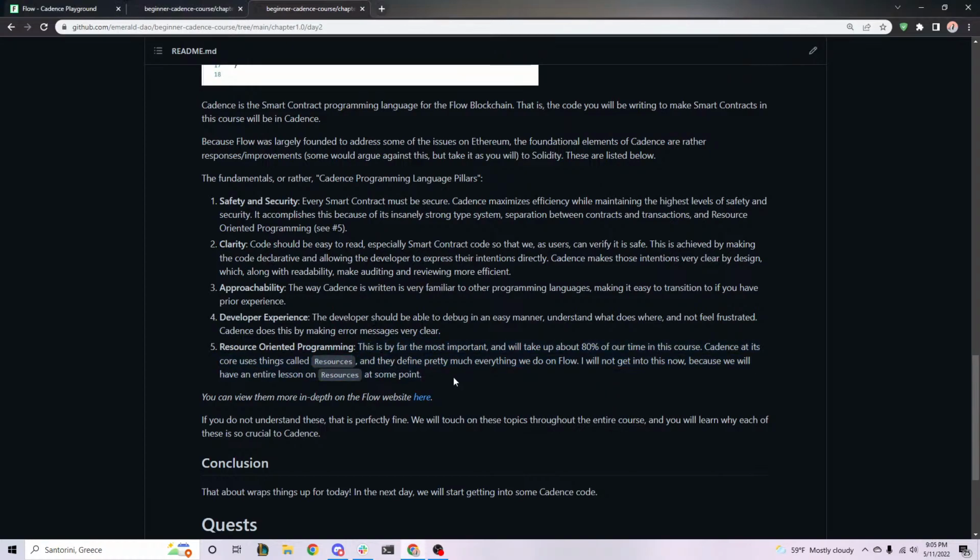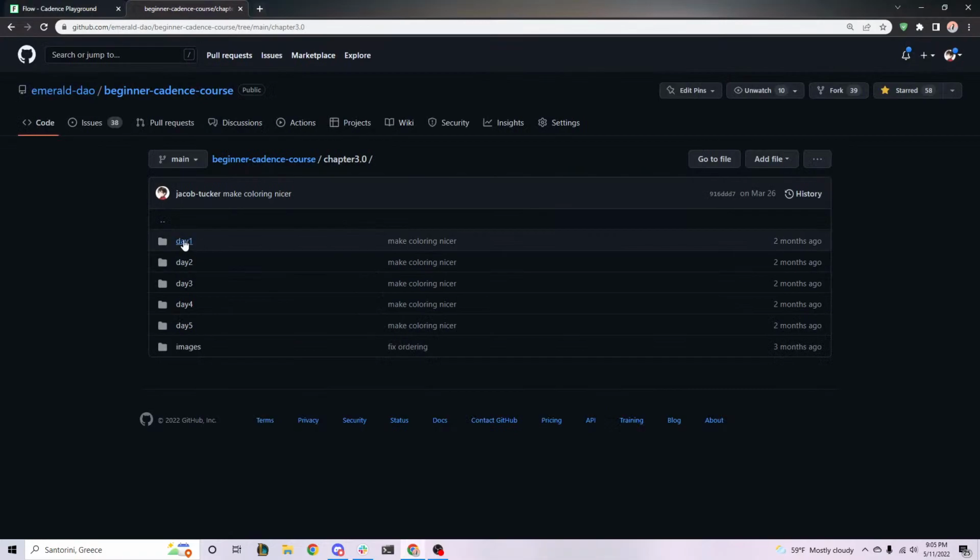And the reason for that is because resources are the core of Cadence. It's what makes Cadence, Cadence. When we think about other smart contract languages like Solidity on Ethereum, it's very different because Solidity doesn't deal with resources. It has no idea what they are. But it's special to Cadence, and it makes Cadence really fun, but also a little challenging at first. So with that being said, let's just dive into chapter 3.